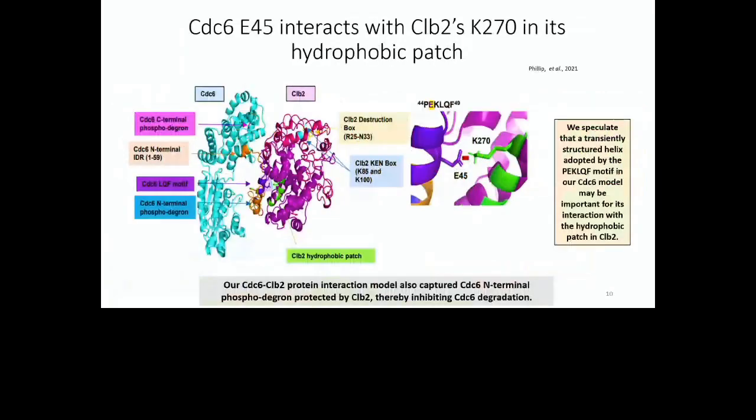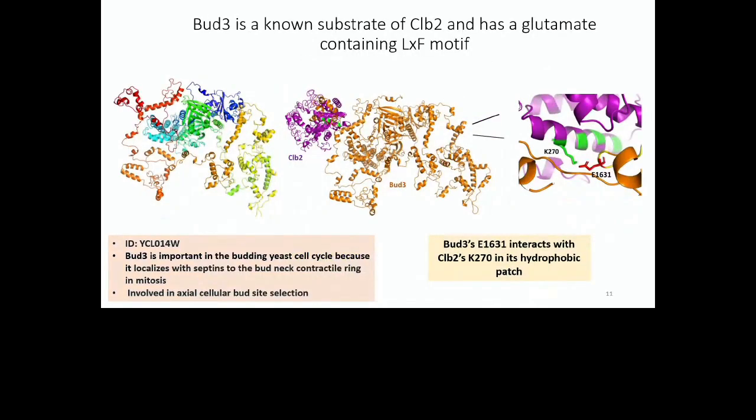So when we were doing this study, we started to think of the importance of this glutamate 45, because although it's in the LXF motif, it's just one residue before the LXF motif. So we wanted to see if this is actually relevant, if it's something that is repetitive in cell cycle protein interactions with other cell cycle proteins. So we were looking for a protein that had the same characteristics as CDC6.